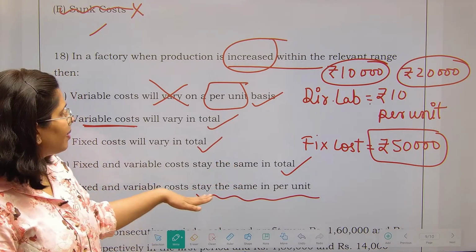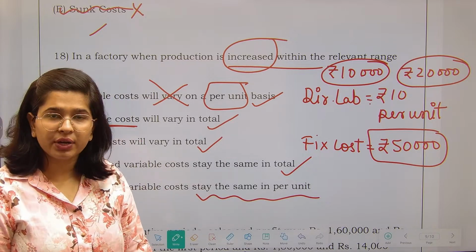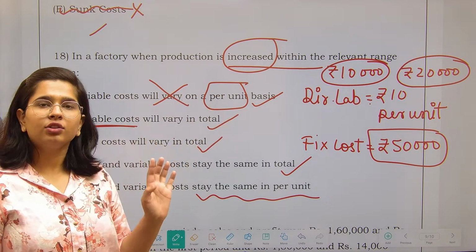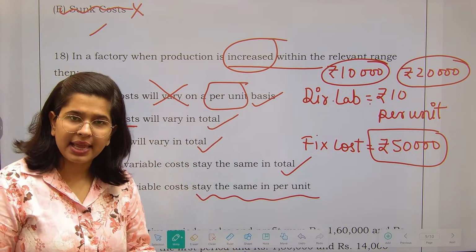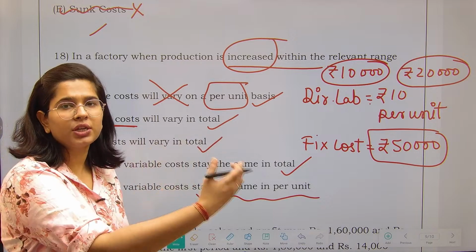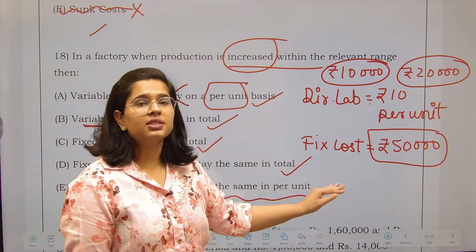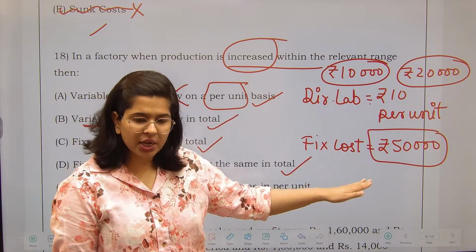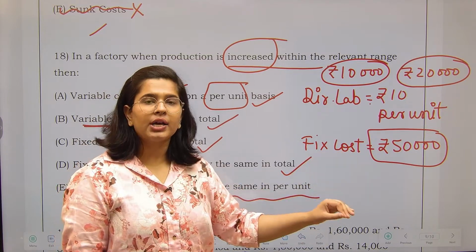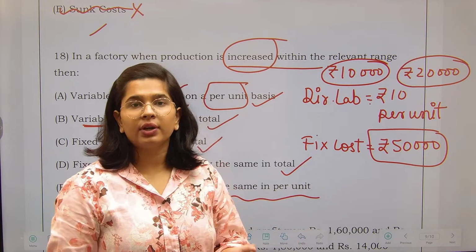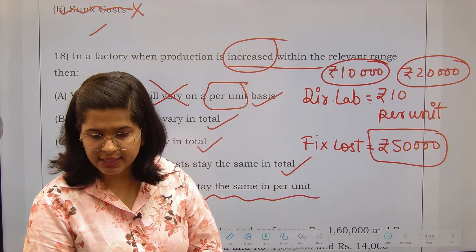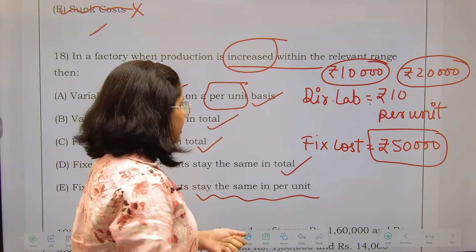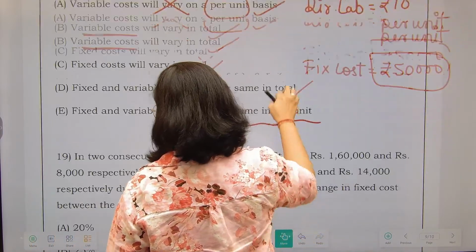Next is fixed and variable cost stay the same in per unit. No, this is also half right, half wrong. Direct labor तो per unit it is going to remain the same, but as the production increases, fixed cost per unit, I am not saying in total, there is no change in total, but as your production increases, per unit fixed cost decreases. ठीक है? Is that fine? Now next question that we have,